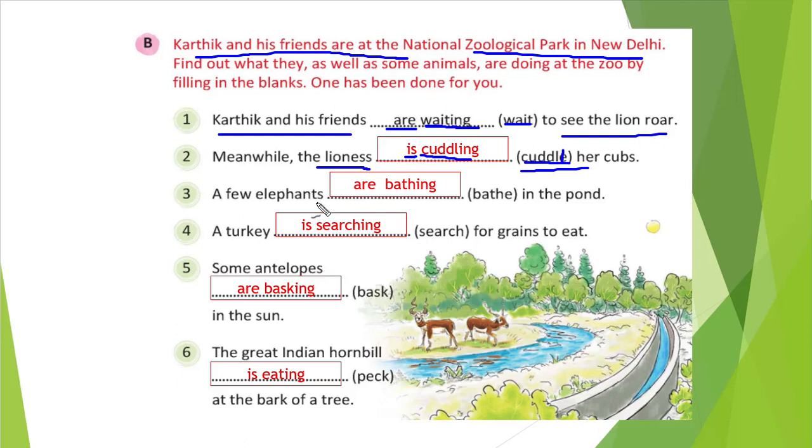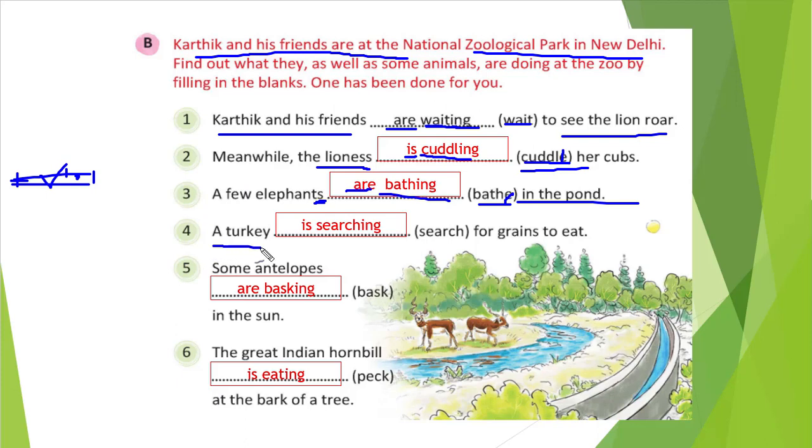You can see the third one, a few elephants. So elephants, s is there, so that means it is plural. More than one elephant is there, so we will write are. Then bathe, we will remove e and write ing. So bathing in the pond. See, it is a very easy exercise. What we need to do here is write is, am, are plus verb with ing. That only we need to do.